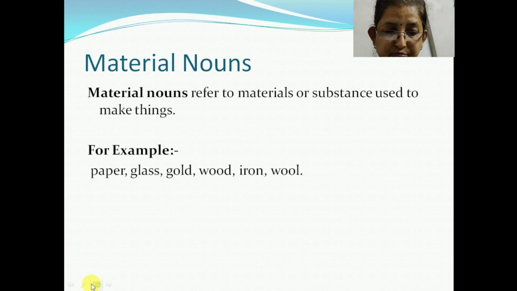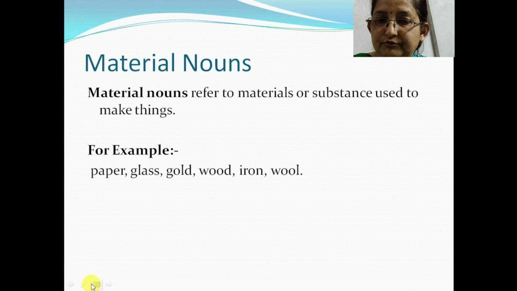Then I come to material nouns. Material nouns refer to materials or substances used to make things. For example, paper, glass, gold, wood, iron, wool. So, like gold is a good conductor of heat. In this sentence, the material noun would be gold and conductor. Next, jute is one of the cheapest natural fibers. Here, jute and fibers would be material nouns.